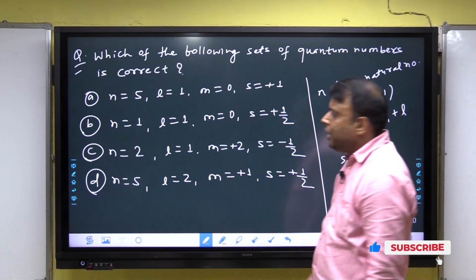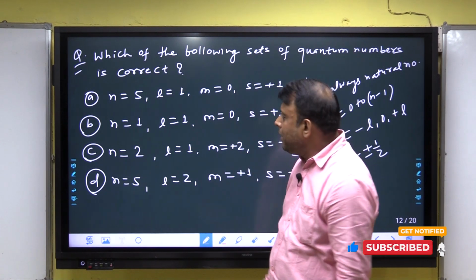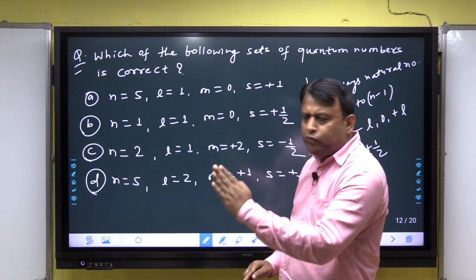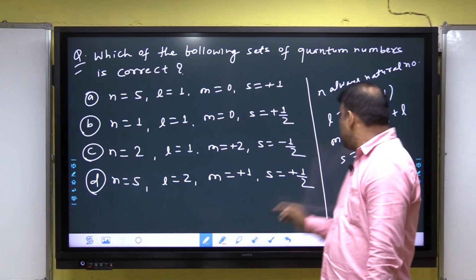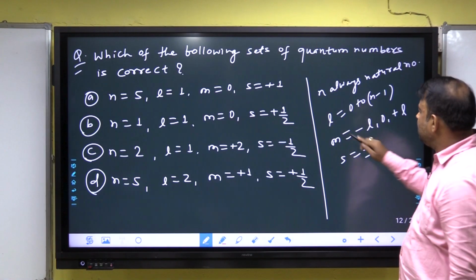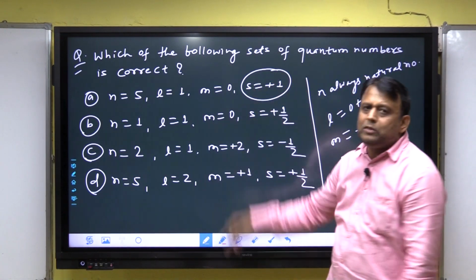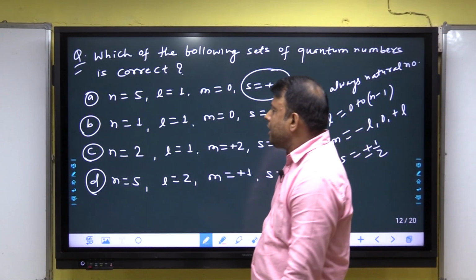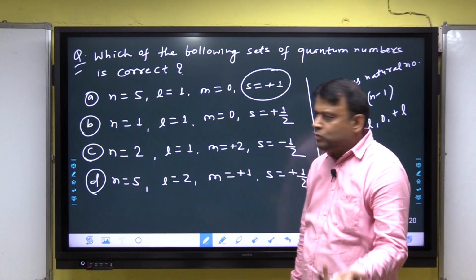Look at each. n is equal to 5, a natural number, correct. l is equal to 1, from 0 to 5 minus 1, that is 0 to 4, correct. When l is 1, m is 0, correct, because for l equal to 1, m is minus 1, 0, plus 1. But the spin quantum number is never plus 1; it is always plus or minus half. Incorrect.